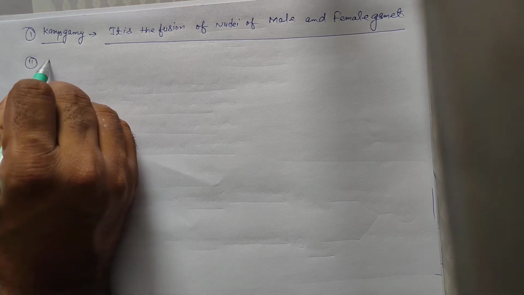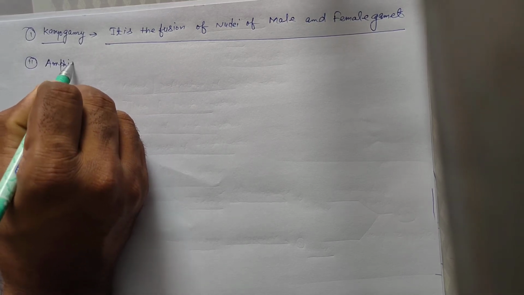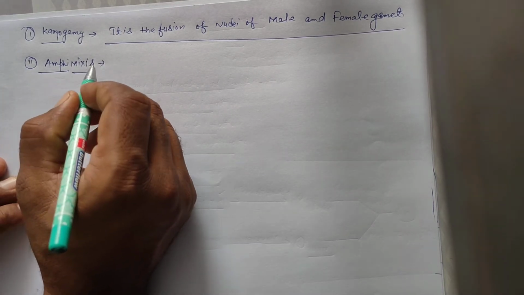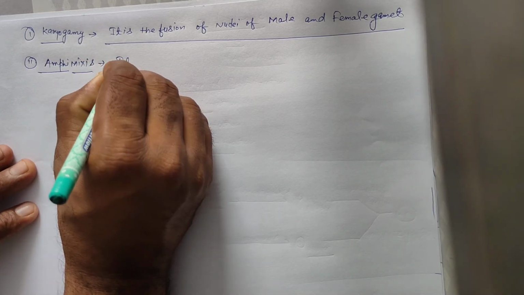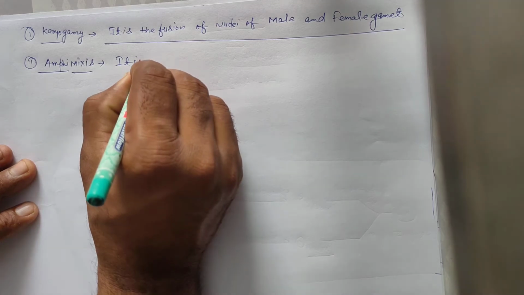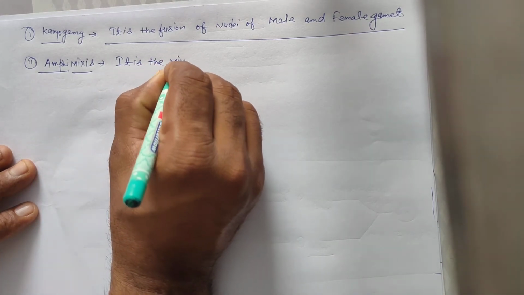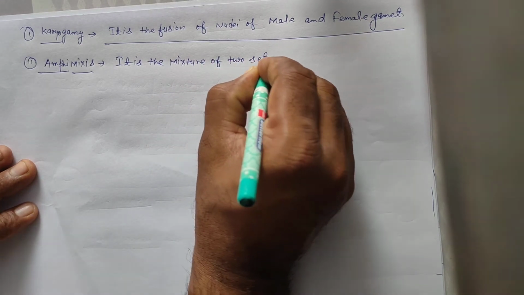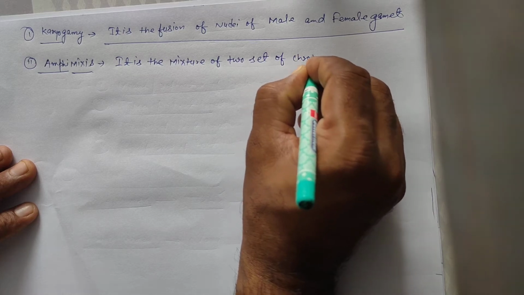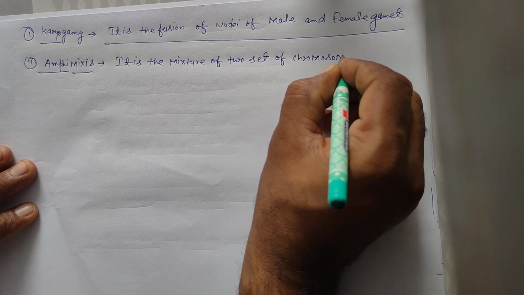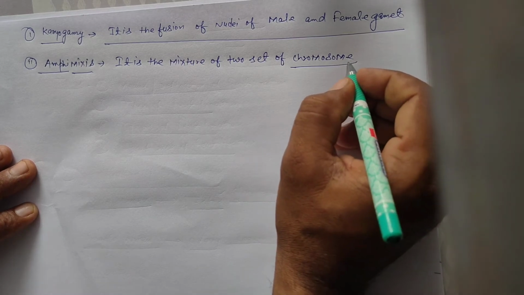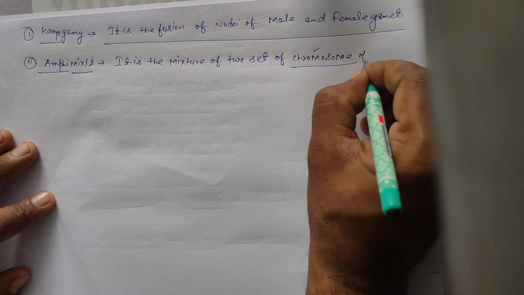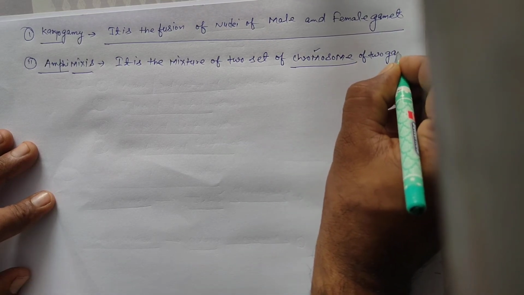Next is amphimixis. Amphi means both, mixis means mixture. So the definition of amphimixis is: it is the mixture of two sets of chromosomes. Chromo means color, soma means body. The colored body of a cell is called a chromosome, of the two gametes.